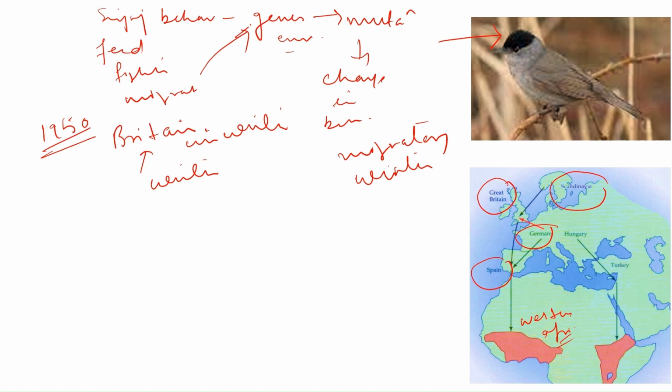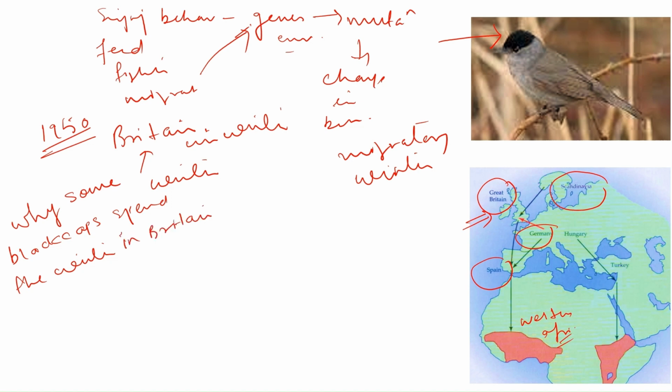Then why did their number suddenly increase in Great Britain? The question arises among researchers: why do some black caps spend the winter in Britain while others migrate to Africa? Do they lose the behavior of migration? That means those who are not migrating to Western Africa now, did they lose the behavior of migration? So this needs to be tested.